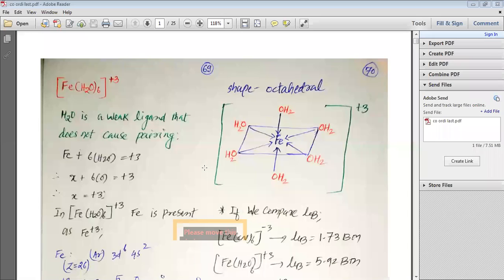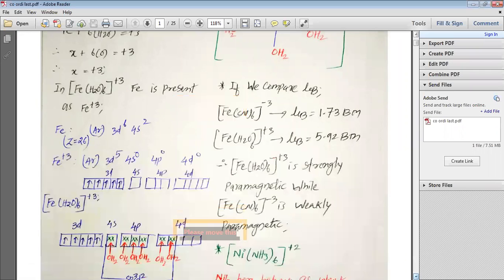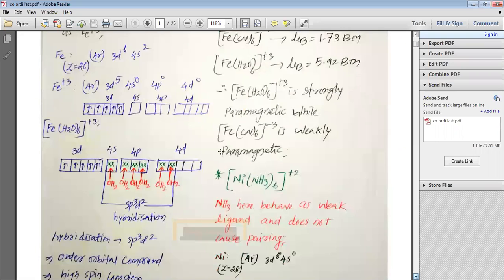So here H2O is a weak ligand, and as it is a weak ligand, it does not cause pairing. As it does not cause pairing, we can see that H2O has a 0 charge, and ultimately the oxidation state of iron would be plus 3 in this complex. So iron Z is equal to 26. The electronic configuration is argon 3d6 4s2.